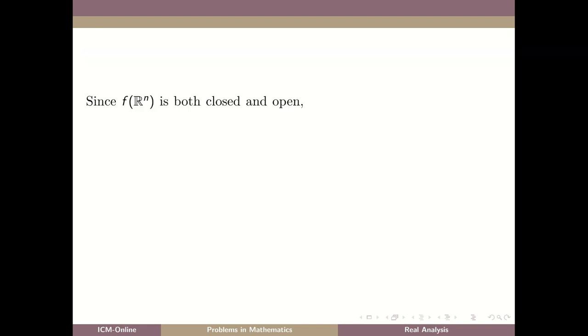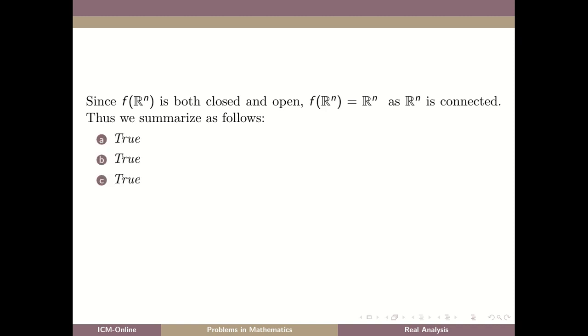Now we have observed that f of Rn is both closed and open. And we know that Rn is a connected space. So, the only subsets which are both open and closed are the empty set and the full set. So, the image of f must be all of Rn. That means f is onto. Thus, we observe that options A, B and C are true and option D is false.